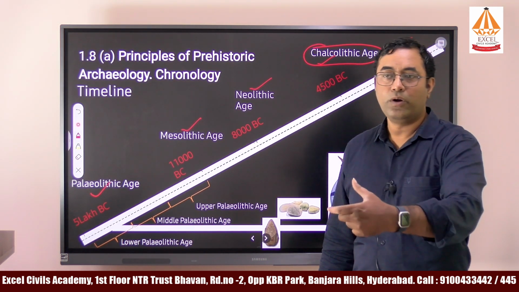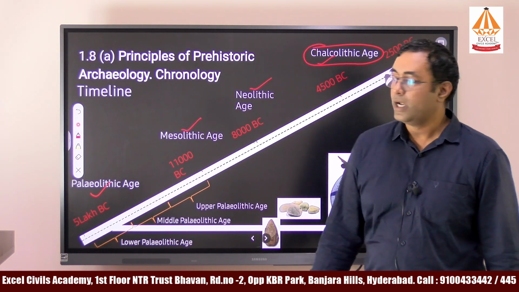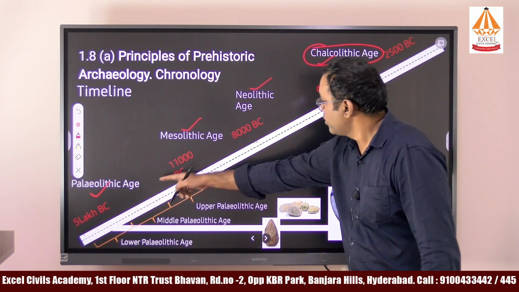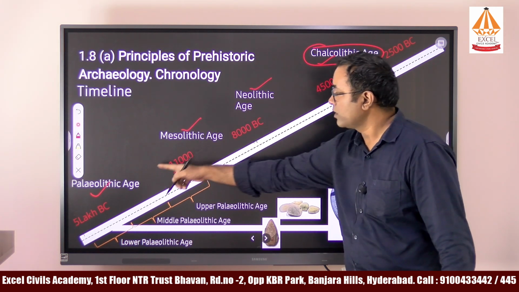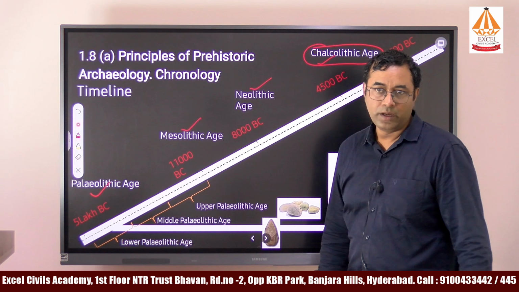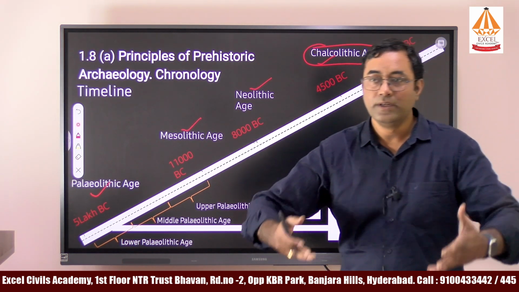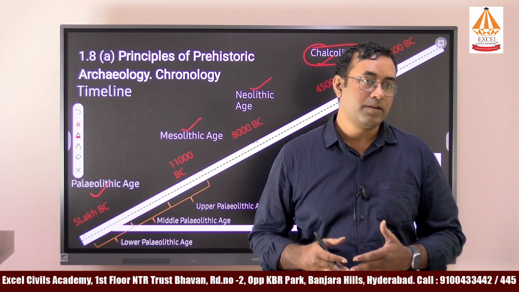We will find what different tools were used by men with the help of copper, and at the same time we will study the other lithic ages. What are the tool typologies in Paleolithic, Mesolithic and Neolithic, and what are the geographical conditions, whether they led a settled life or not.